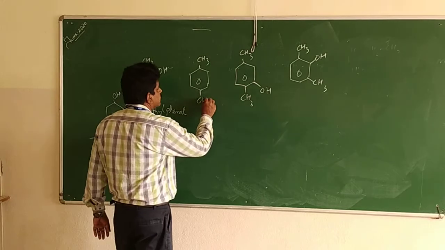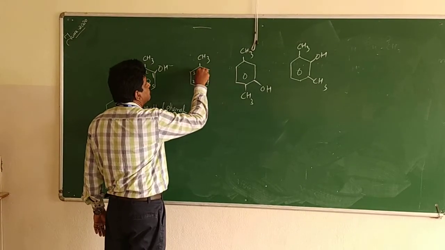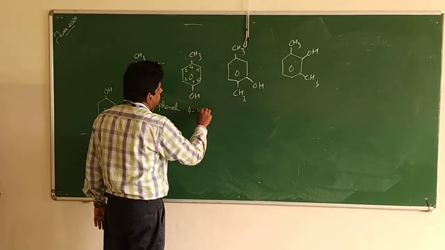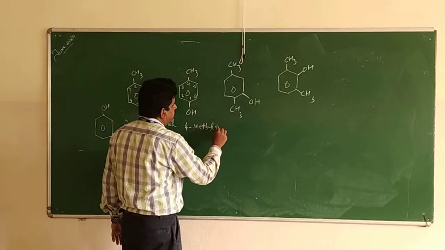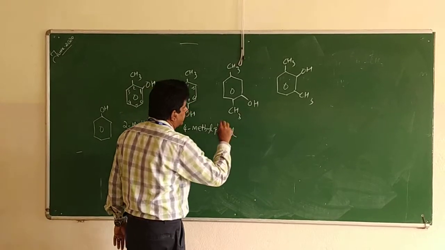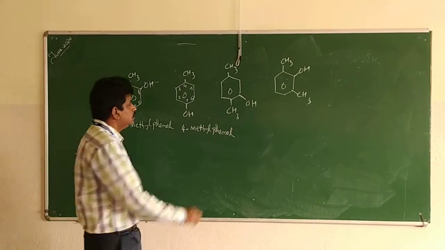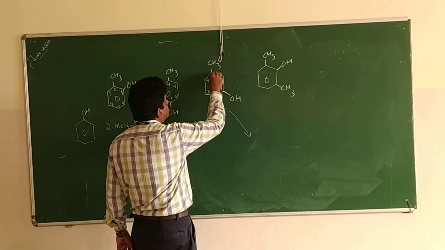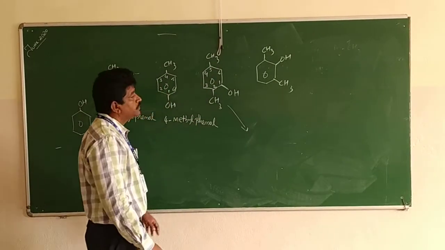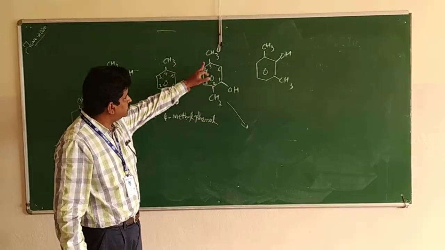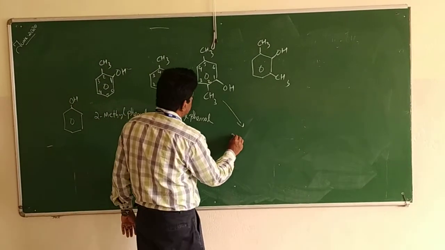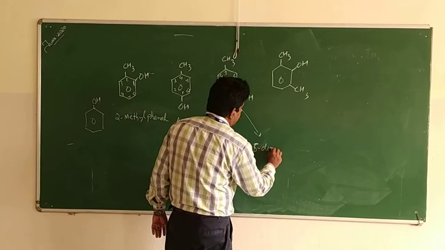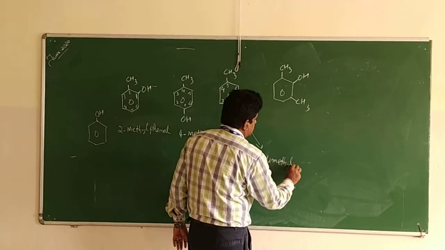This compound, 1, 2, 3, 4, 5, 6. So 4-methyl phenol. In this compound, 1, 2, 3, 4, 5, 6, you can see the methyl group is in the second place as well as on the fifth. So 2, 5 dimethyl phenol.